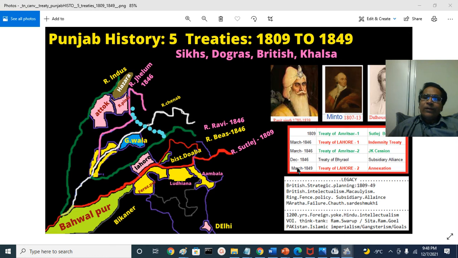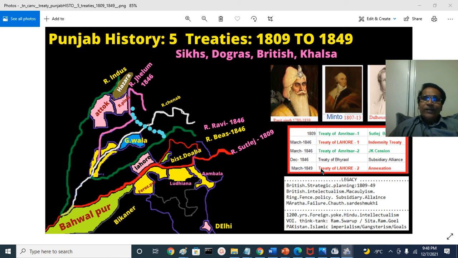Finally, on March 29th, the Treaty of Lahore was signed. That is the final Treaty of Lahore. The Maharaja and all the Sikh Sardars were called to come to Fort Lahore. They were told they were taking away this kingdom, annexing it, and the Maharaja would be given a certain amount of pension and would be treated with respect, and all the Sardars would be treated with respect. They would get the pensions and estates and all those things. And they all signed the treaty, that is the Treaty of Lahore-II, signed in March 1849.